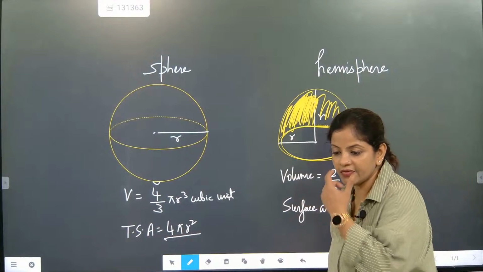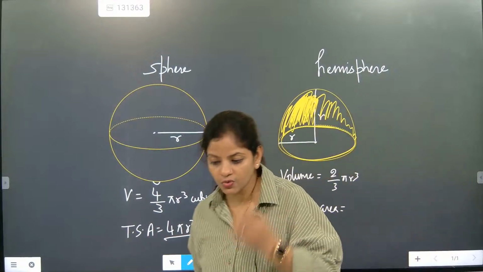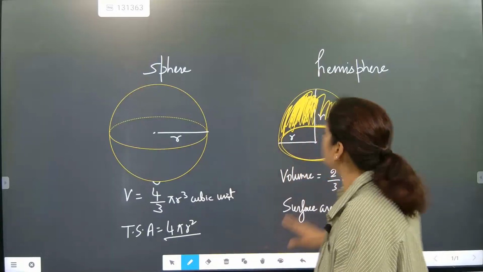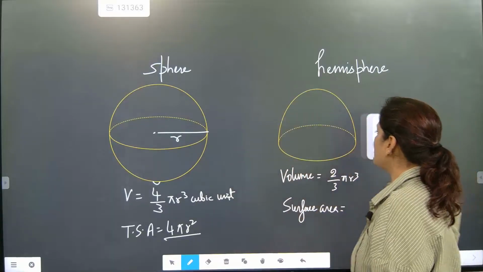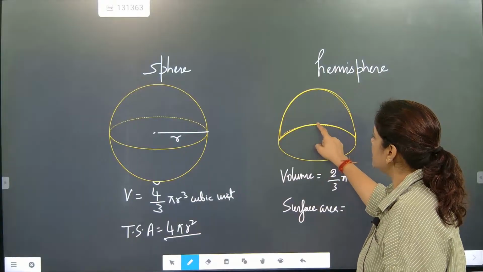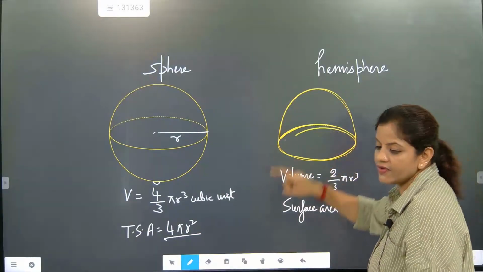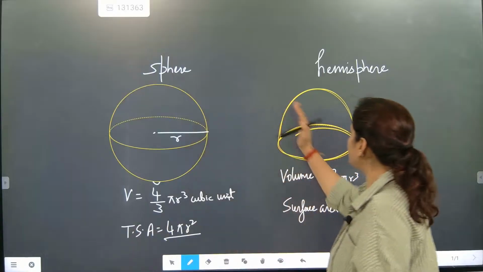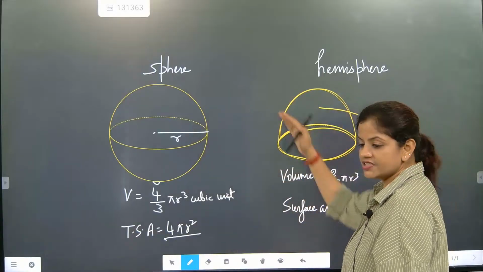Only the outside painting will be there, so it will become 2 pi r square. Only this section has painting, this down section we are not painting. So what answer are we going to say? 2 pi r square. Only the curved part or surface section is there.